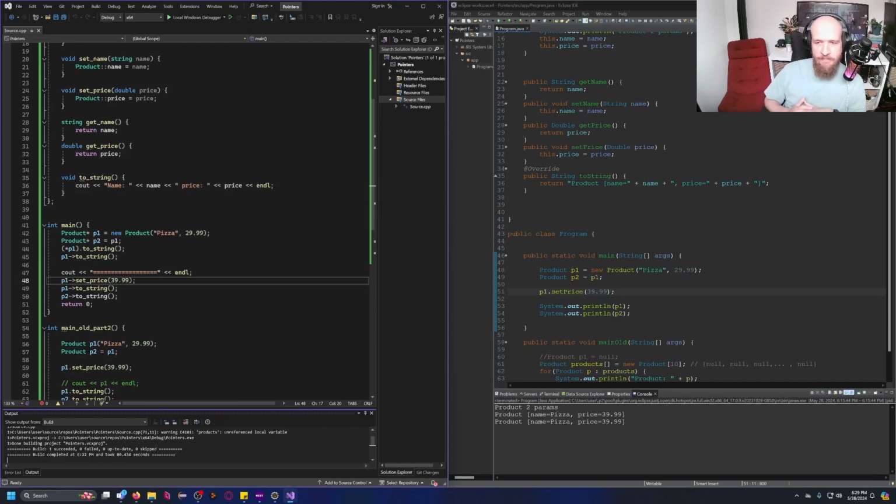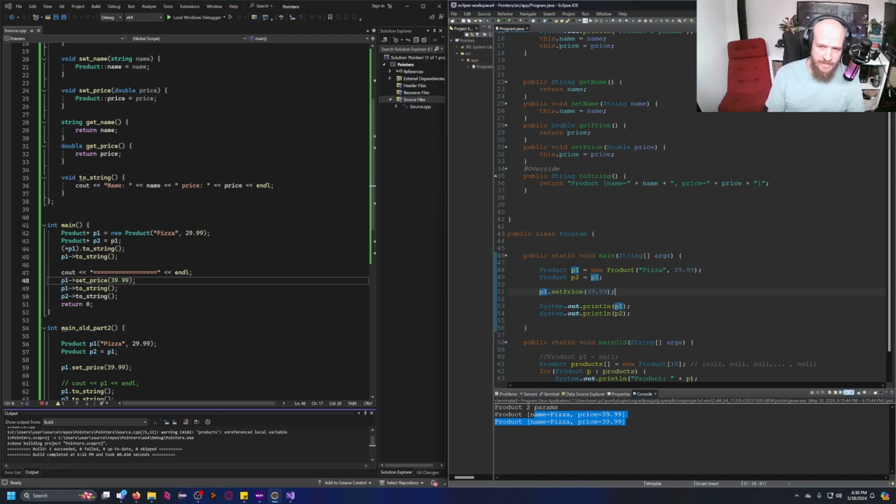Oh, I just remembered. There's also another thing I'd like to show you. Check this out. So, in Java, basically, when we do something like this, we don't get a copy, right? So p2 would be pretty much the same thing as p1. So if I were to change the price on p1, the price on p2 also changes, as we have seen in the console output. So I want to be lazy about it and be able to create another product with, well, basically the laziest way possible, right? So how could I do that?